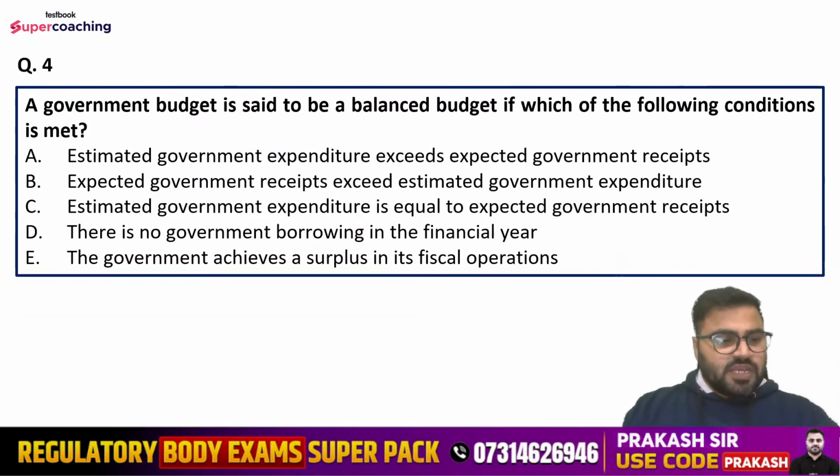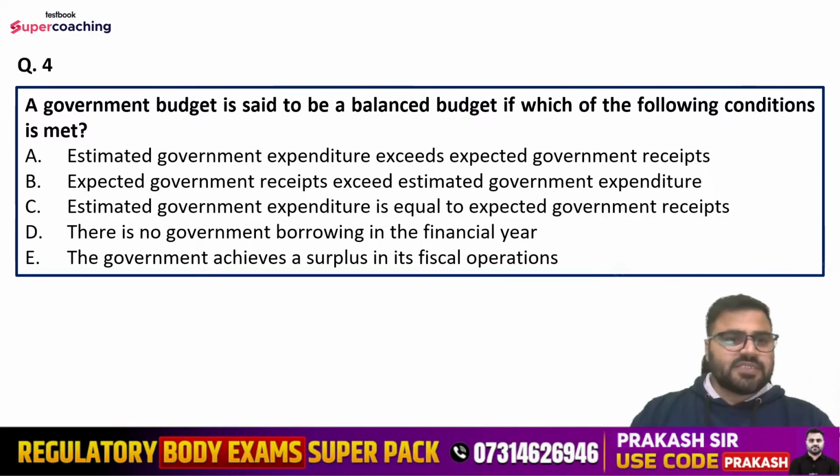Question number fourth is, a government budget is said to be a balanced budget if which of the following conditions is met? Options are, estimated government expenditure exceeds expected government receipts, expected government receipts exceed estimated government expenditure, estimated government expenditure is equal to expected government receipts, or there is no government borrowing in the financial year, the government achieves a surplus in its fiscal operations. Friends, you all have to participate in the session. Do let me know what is the right answer here.